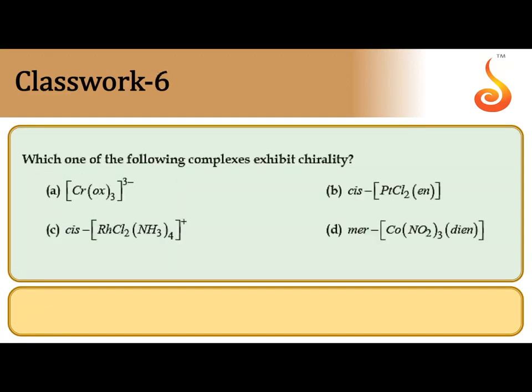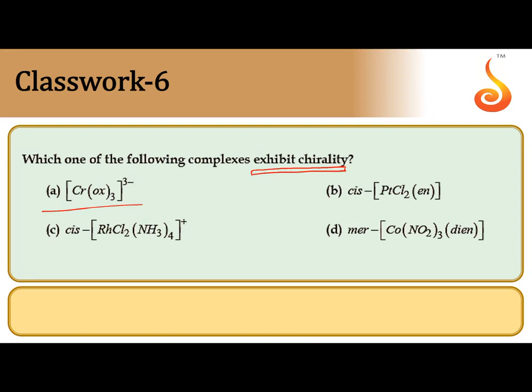Next, which of the following complex exhibits chirality? Which is a chiral molecule? A chiral molecule means an unsymmetrical molecule that is non-superimposable on its own mirror image. Such a molecule is called a chiral molecule. If it is an organic compound, chirality may be due to the presence of a chiral carbon. But here this is not an organic compound, it is an inorganic complex. That's why the complex molecule which is non-superimposable on its mirror image will become a chiral molecule.